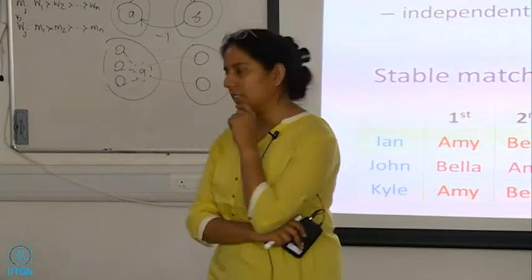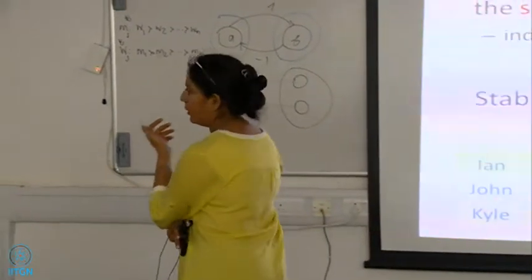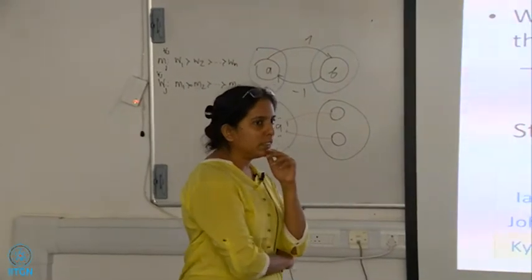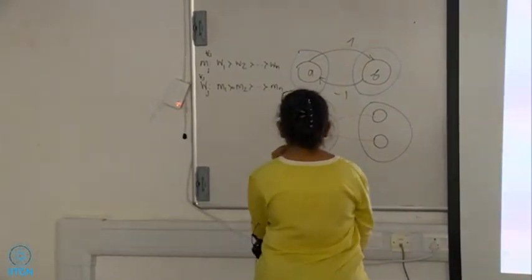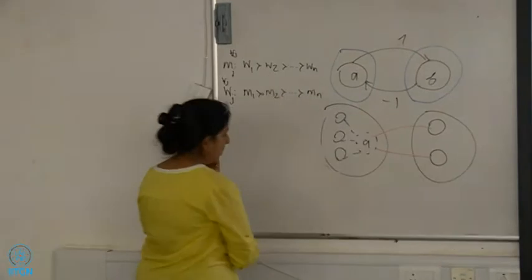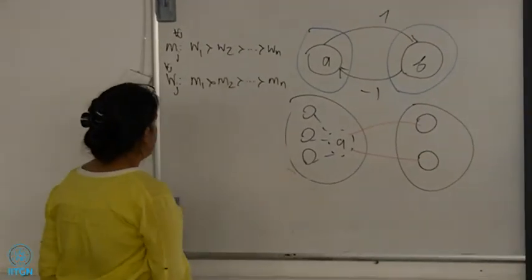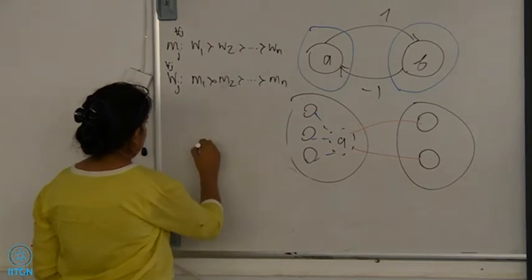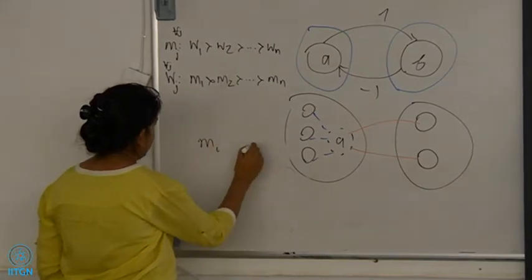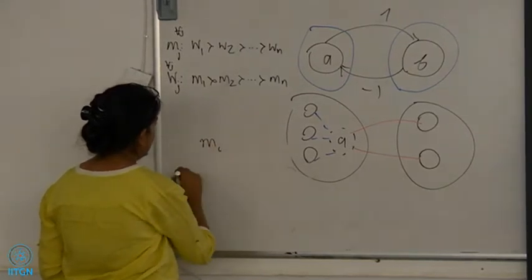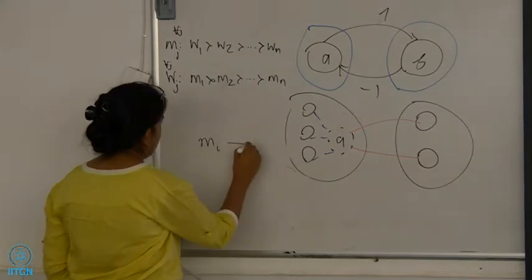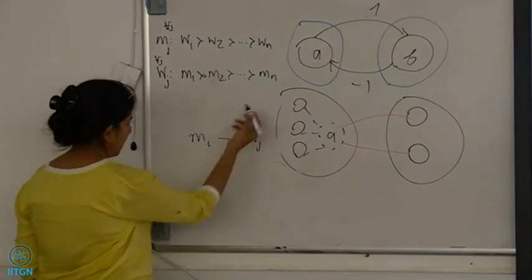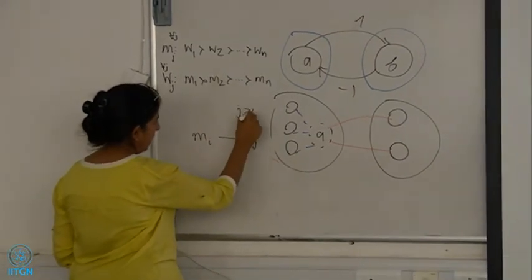Proof by contradiction. Suppose there was a different stable matching that did not do this. Then Mi is not matched with Wi, but is matched to Wj, and this is the smallest i for which this happens, so j is greater than i.